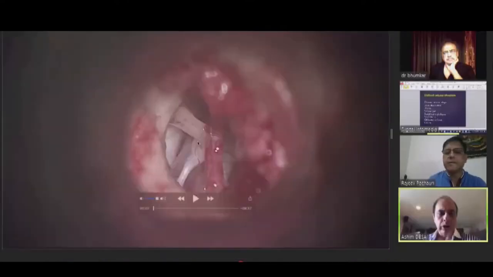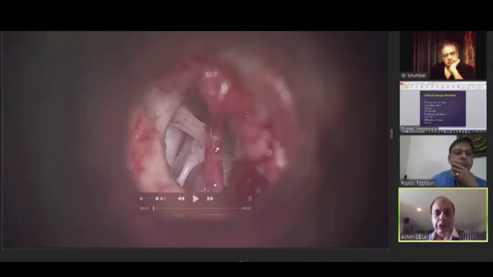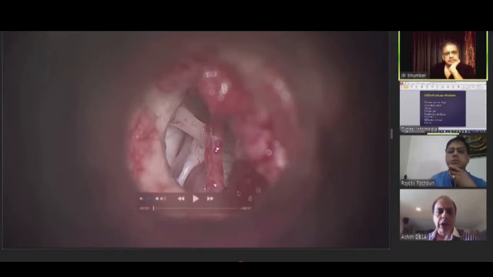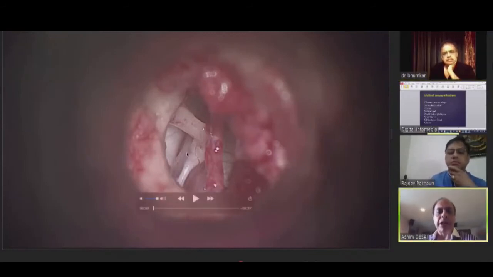Okay. You show your facial. Okay, so here you can see a very heavily prolapsing facial. Now, when you first look at it, you can imagine that you can actually drill out part of the posterior crus and directly access the footplate. But in this case, it was not so.